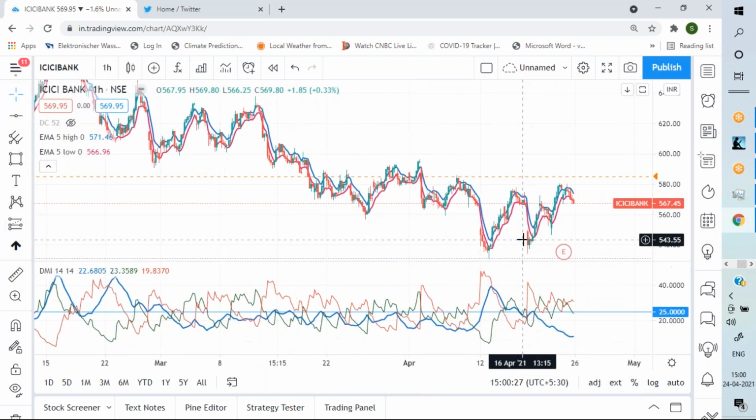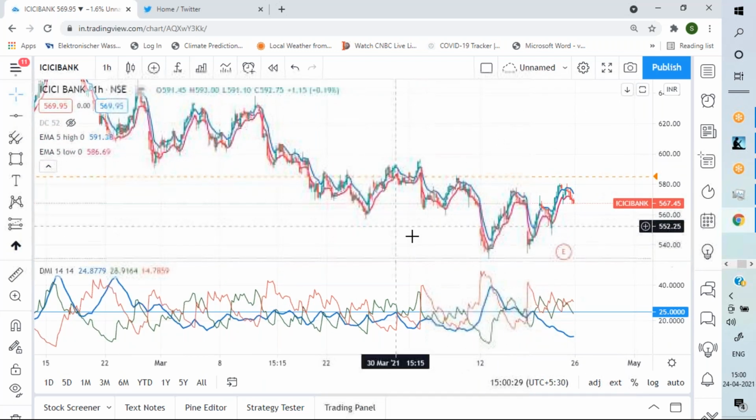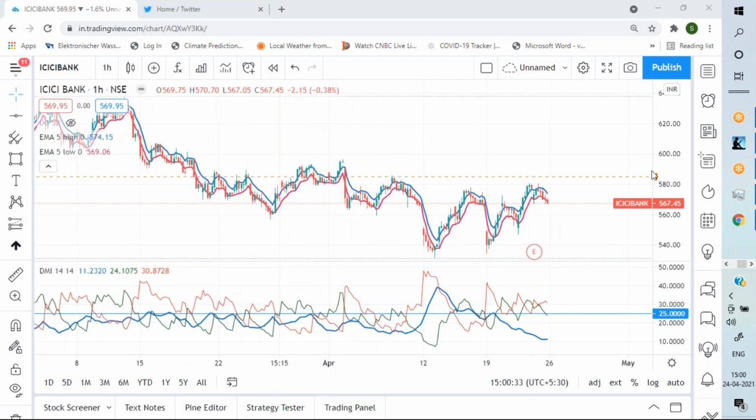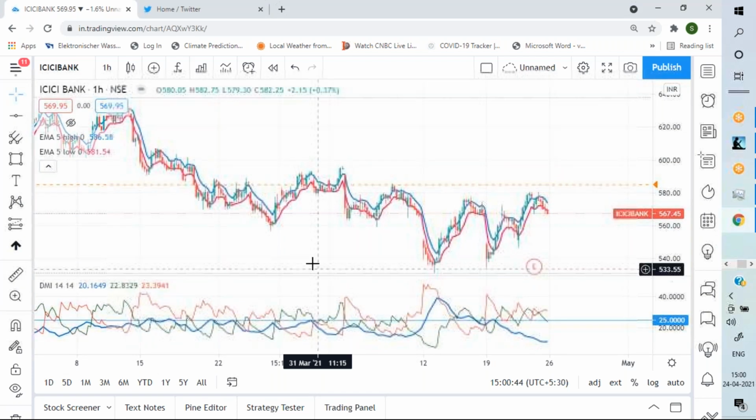Similarly, if you have fewer indicators in the chart, it will be good for you to make decisions in the live market. Which two work best for you? For me, I am a very minimalistic person, so I don't use anything except RSI.